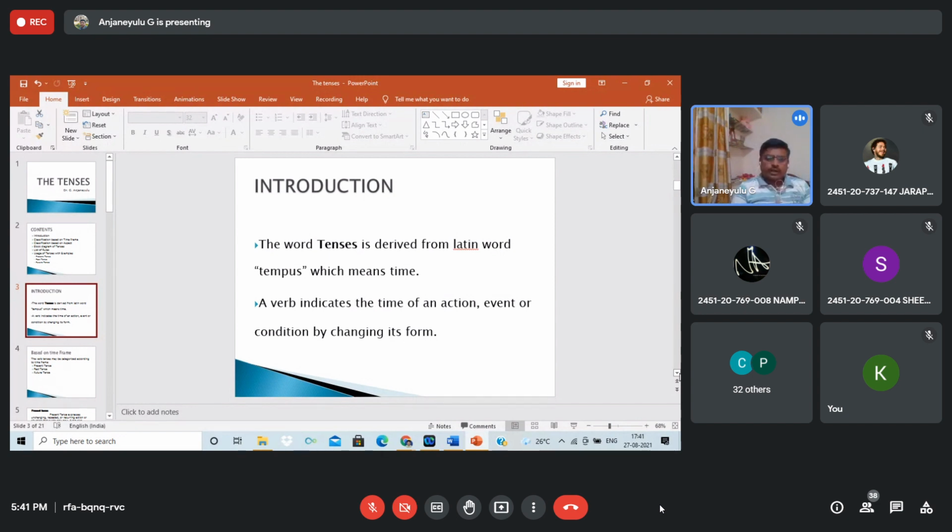In tenses, you try to focus on verbs and helping forms, whether they are in the present, past, or future tense. Based on that, you understand the content, and at the same time you should speak in that way. Are you clear? This is the main key to improve and enhance your communication, even effective functional communication.